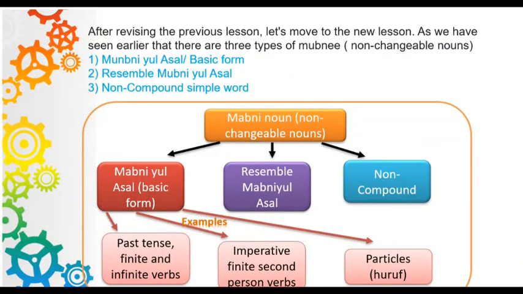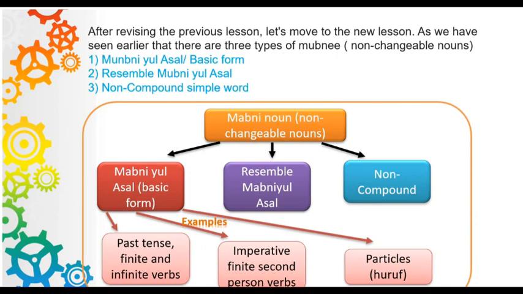After revising the previous lesson, let's move to the new lesson. As we have seen earlier, there are 3 types of mabni, non-changeable nouns. Number 1, mabniul asl, basic form. Number 2, resemble mabniul asl. And number 3, non-compound, simple word.